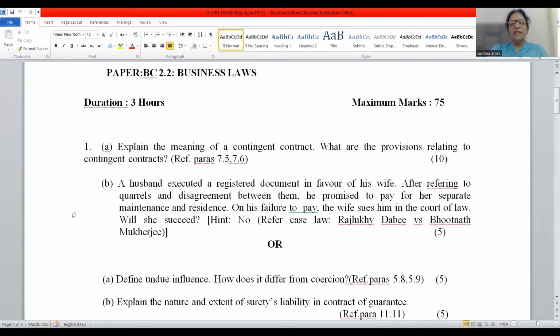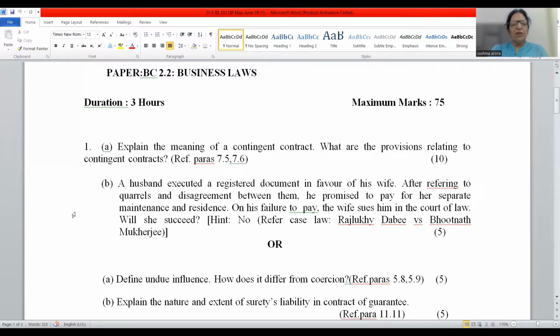What are the provisions relating to contingent contracts? The provisions have been provided under Sections 32 to 36 of ICA 1872. So 5 to 6 points are there, and those points we will have to write along with the examples.